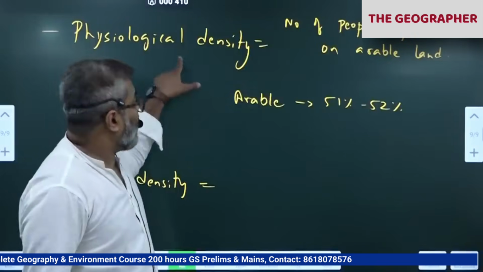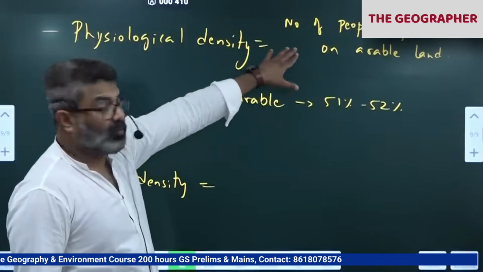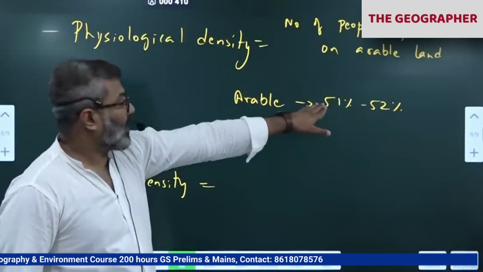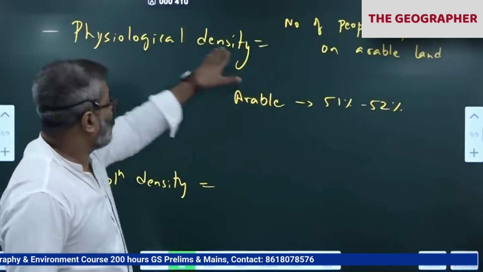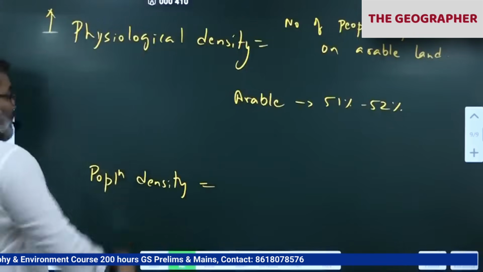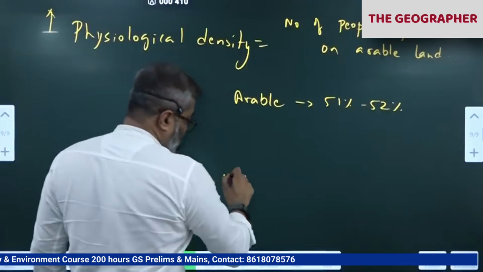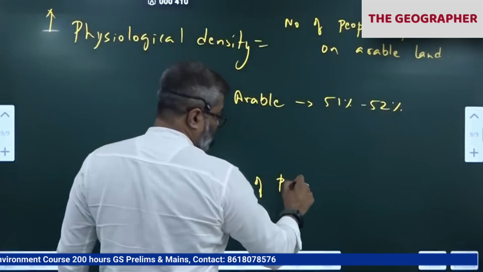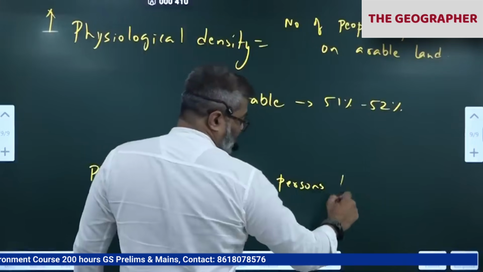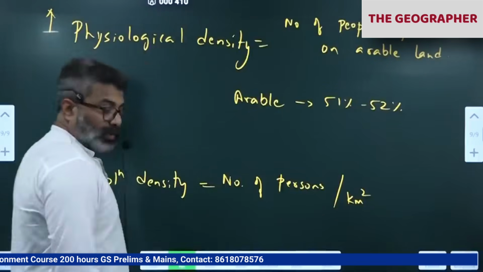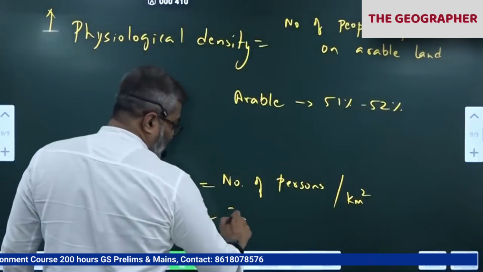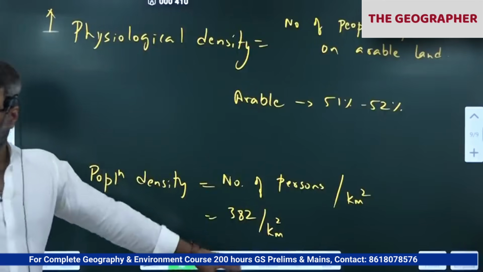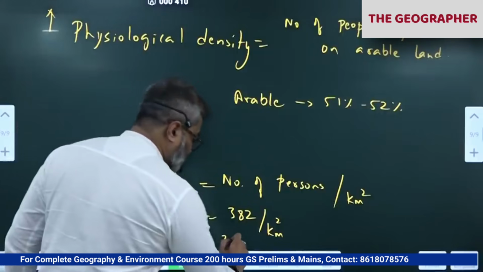So India has very high physiological density. The number of people depending upon arable land is very high: 1.5 billion people divided by the arable land we have. So population density is the number of persons per square kilometer or square mile, which is around, as per the 2011 census, 382 per square kilometer. All of you know this? Correct? 382 persons per square kilometer as per the 2011 census.